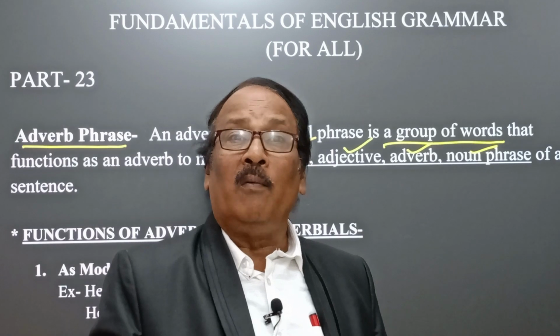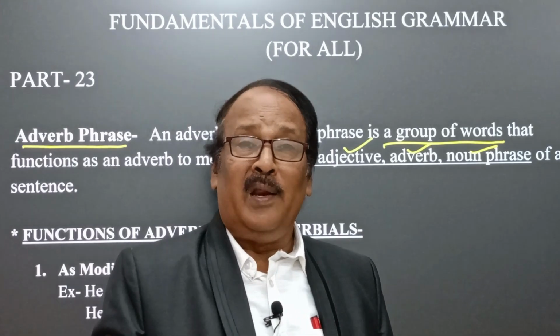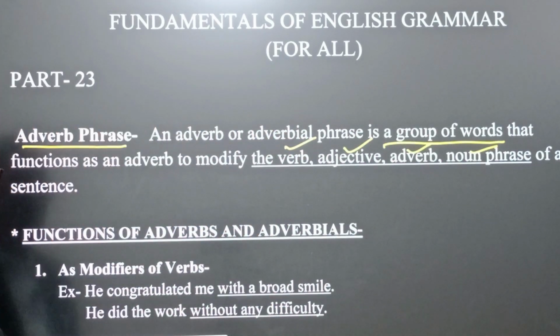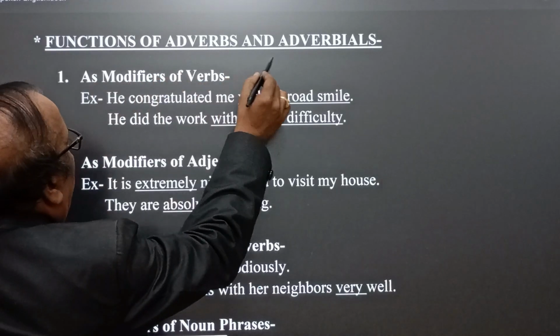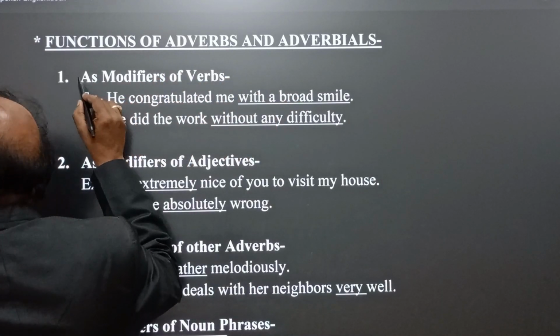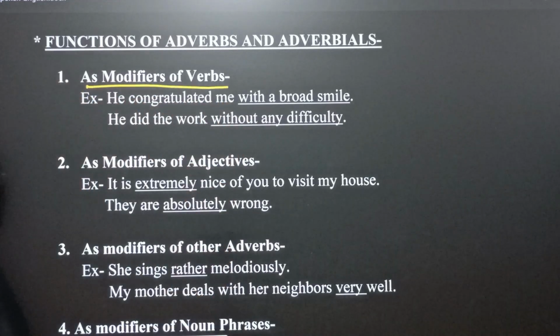That's why adverbial means adverb phrase. Now come to the point of discussion, that is the function of adverb phrase. Adverbs and adverbials function as modifiers of verbs.